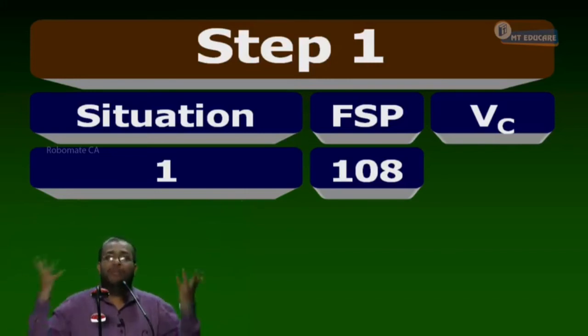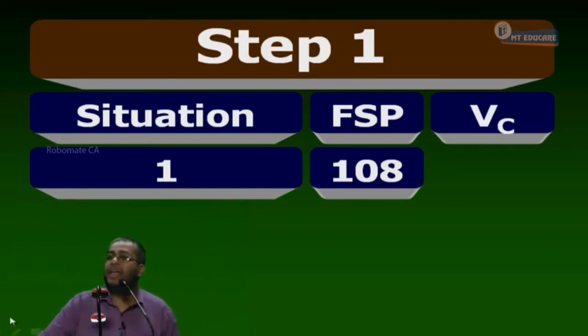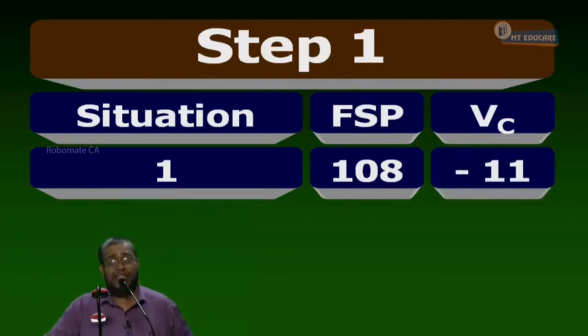For me the call is worth what? Minus 11. Always the written call is a liability. So the value of the call is minus 11 for me. So don't say I am only calculating the value of the call. I am finding the value of the call today. That's the value of the call after 3 months. This is the issue. So after 3 months my call value can be what?